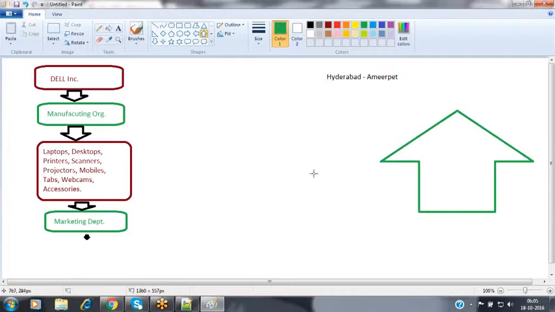They're placing a small tent over here. Now here in that tent, what they're providing is all their products which they have manufactured. It may be a desktop, a laptop, a tab, a mobile, a printer, a scanner or whatever. Whatever products they have manufactured, all those products they are going to place inside that particular campaign so that other people are able to see that information.